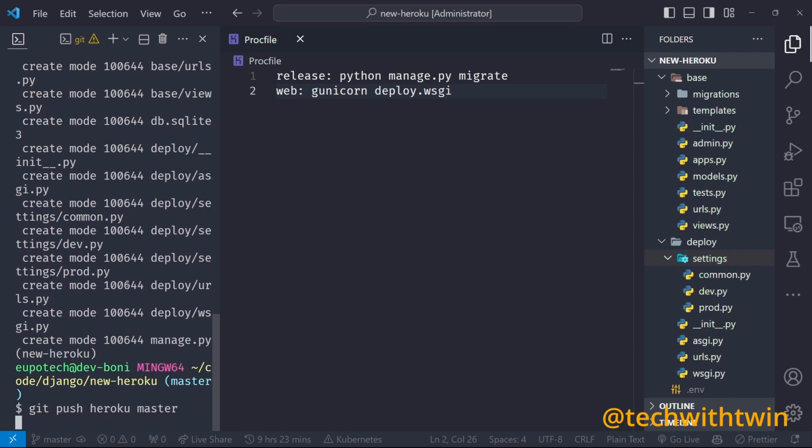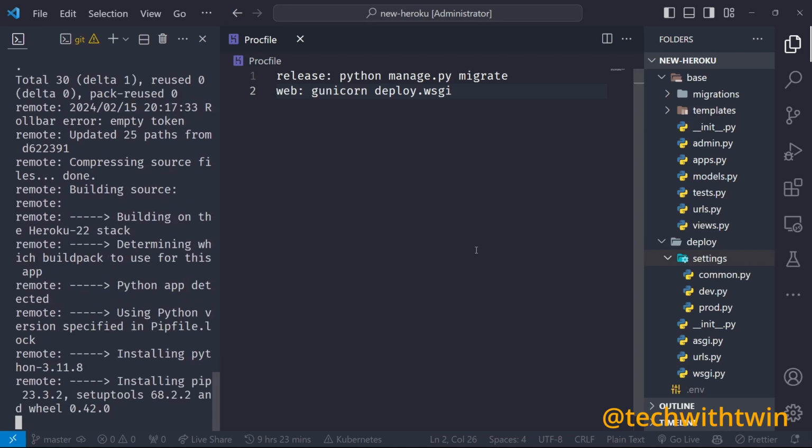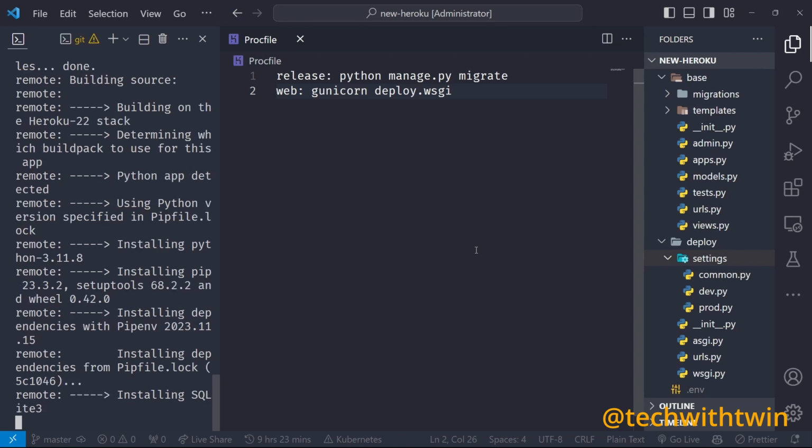So let's wait for any errors and then we can solve them. So let's see. Deploying the next box. So let's wait for it to finish.